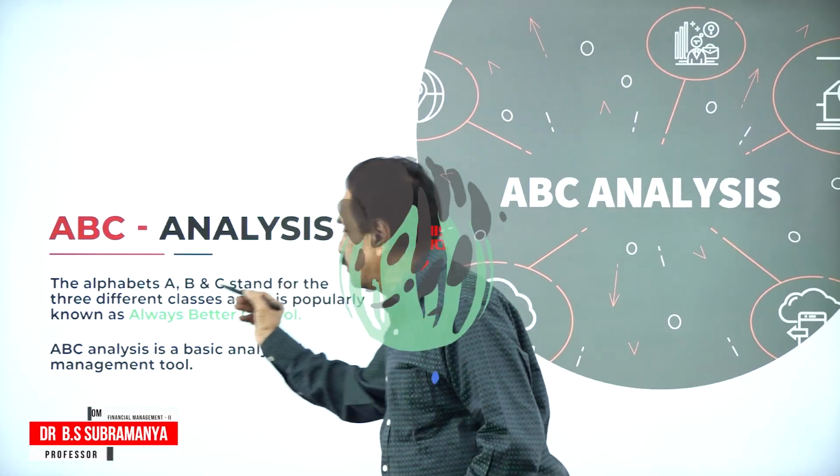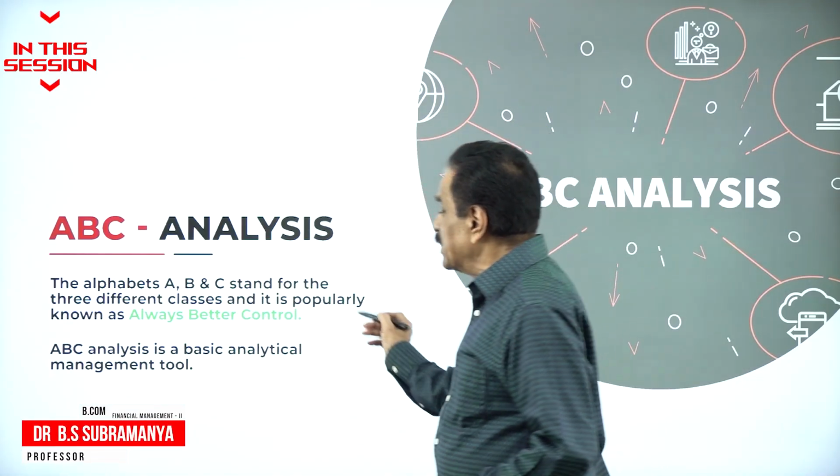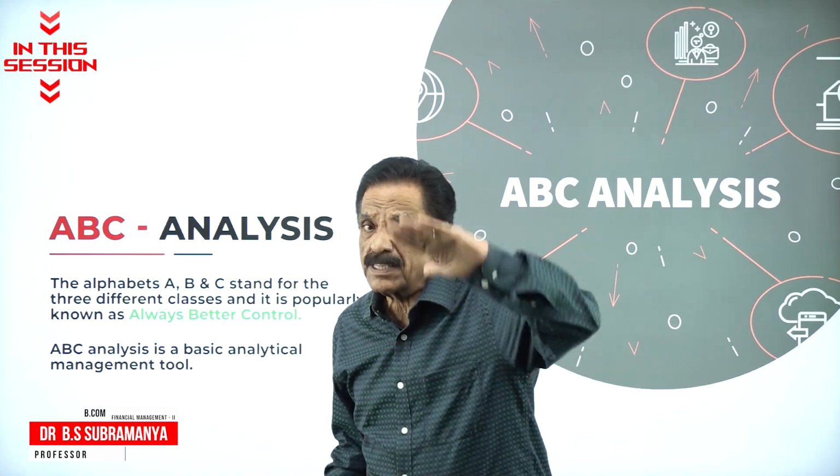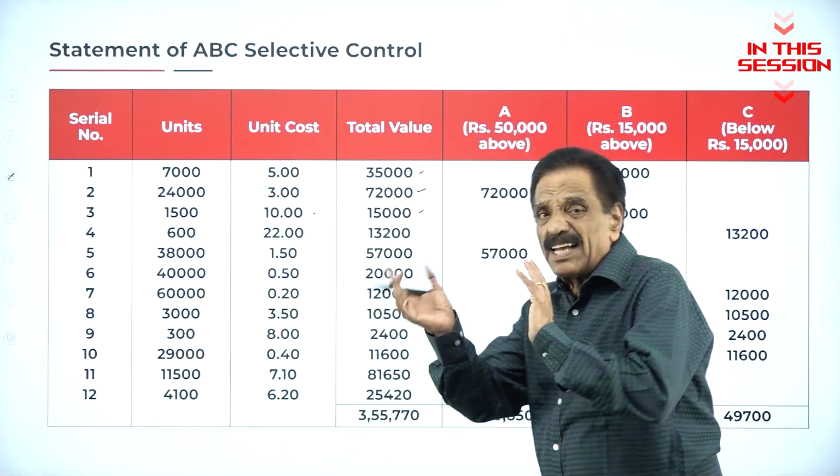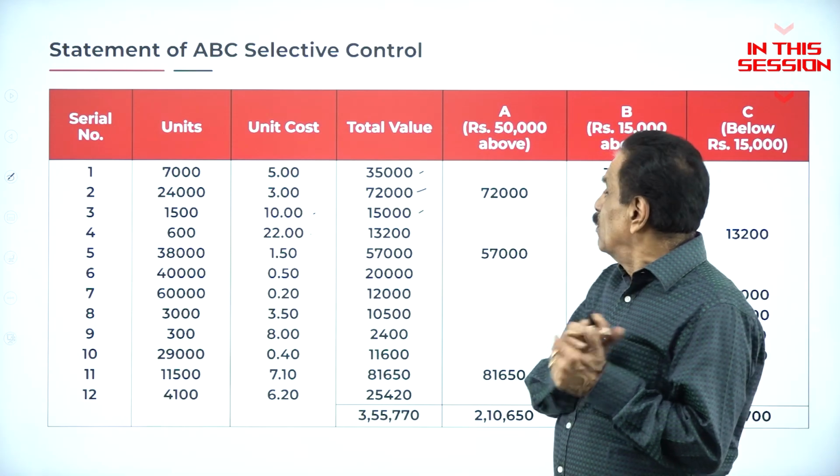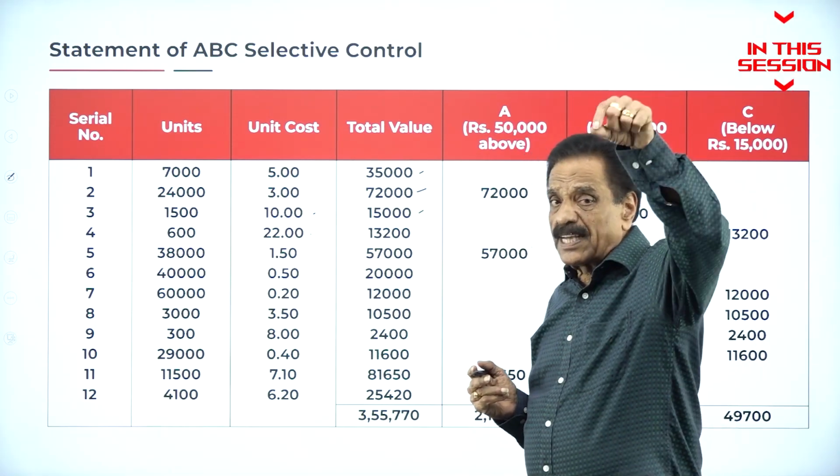A, B, and C stand for different classes, and it is popularly known as Always Better Control. From the trial and error basis, whatever items got above 50,000, I selected as A.